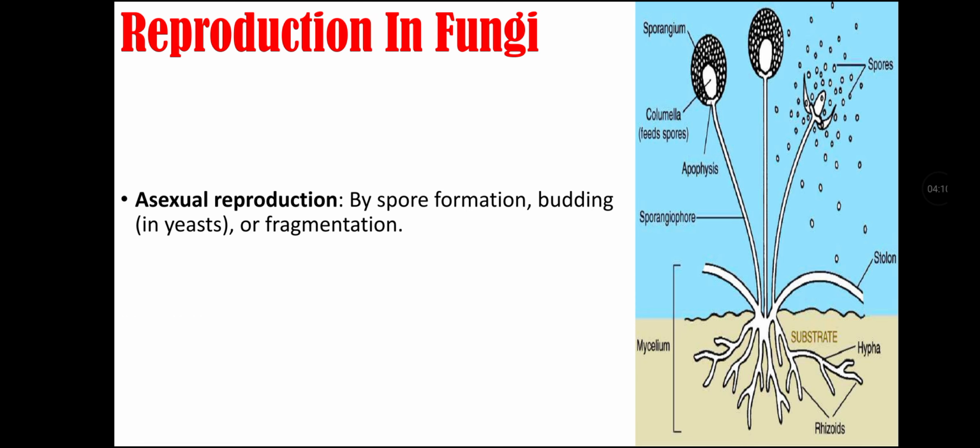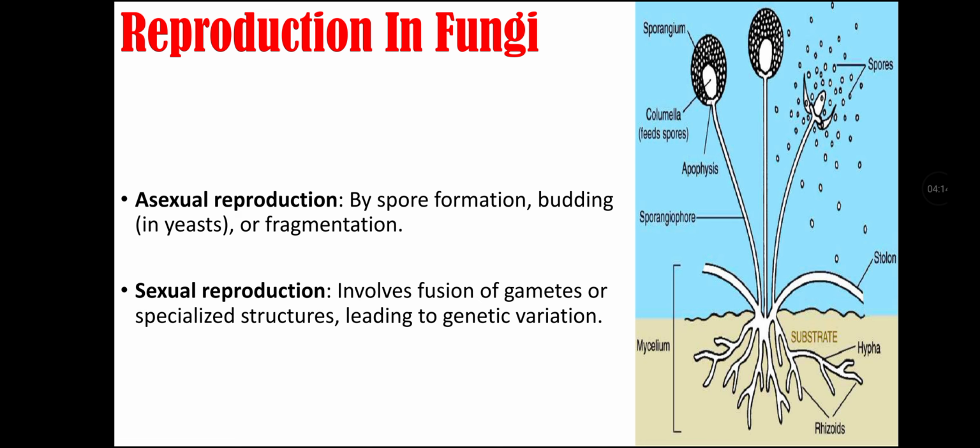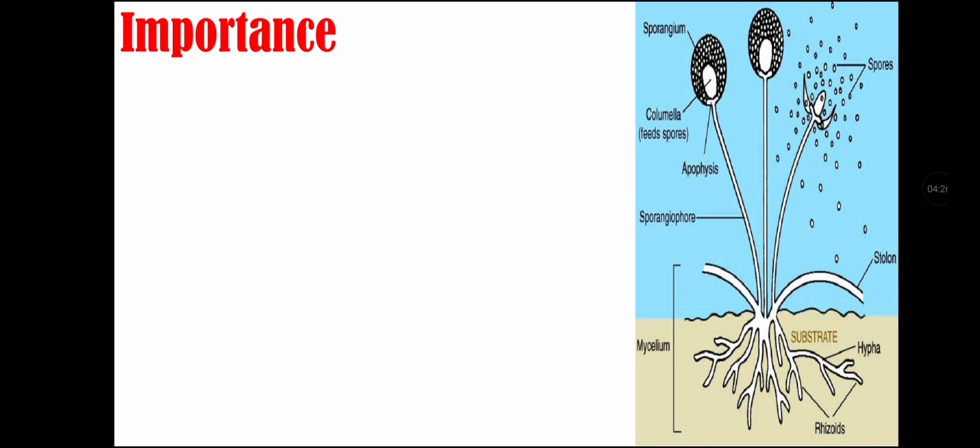Reproduction in fungi. They may reproduce by asexual reproduction or by sexual reproduction. Asexual reproduction is by spore formation, budding or fragmentation. Sexual reproduction involves fusion of gametes or specialized structures, leading to genetic variations.